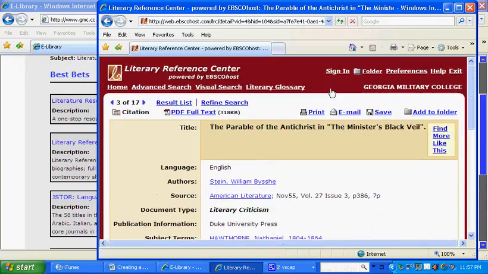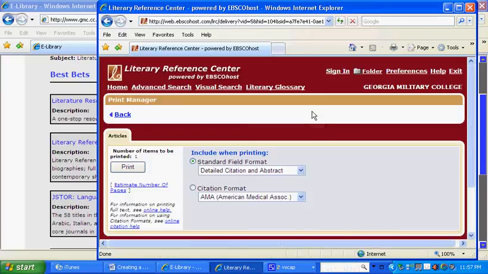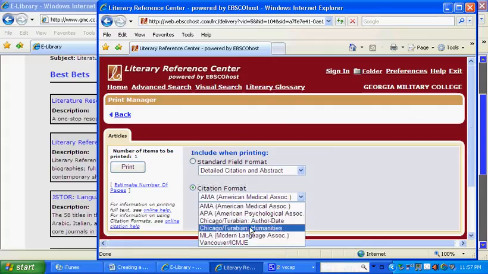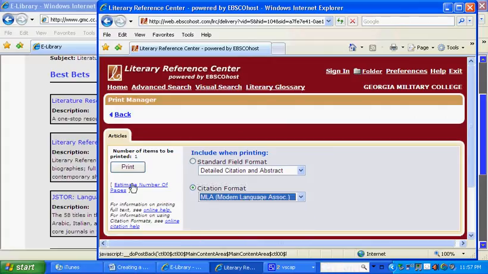When you go to print, sometimes it will offer to put it in MLA format for you. So you can click on citation format, select MLA, and I click print, and it will actually print a citation I can use on my works cited page in MLA format for me.